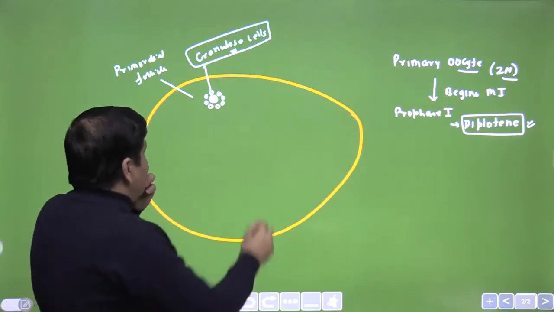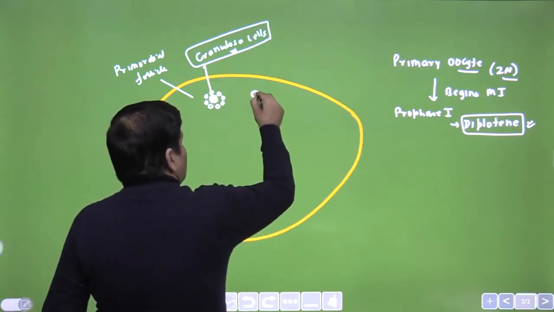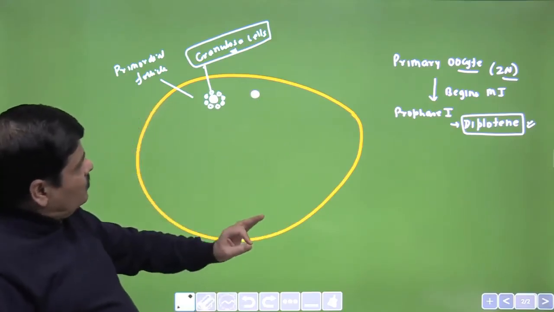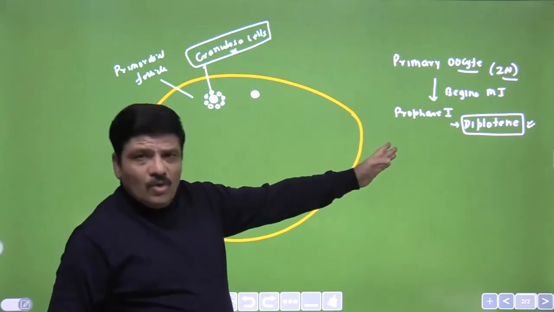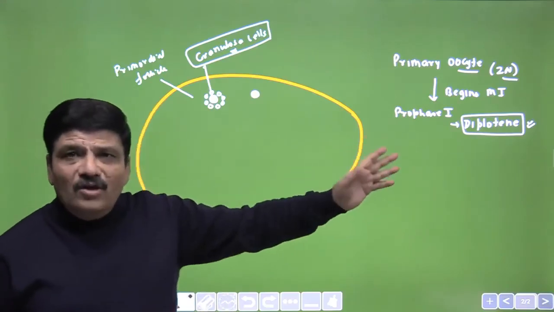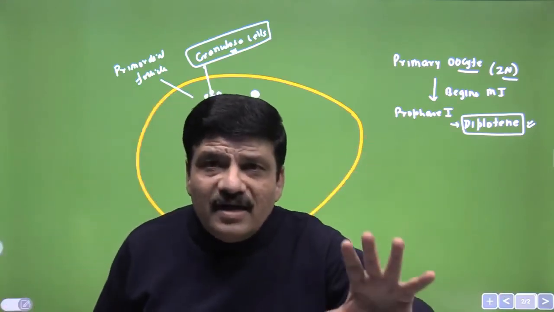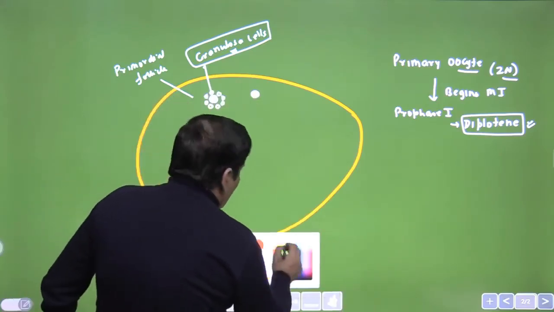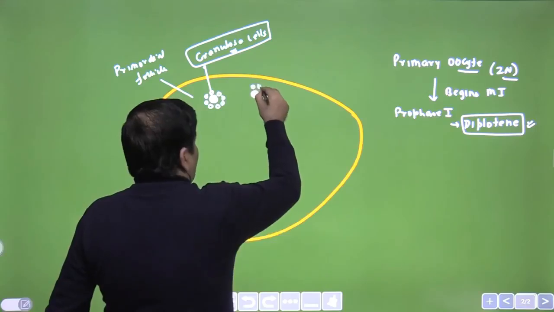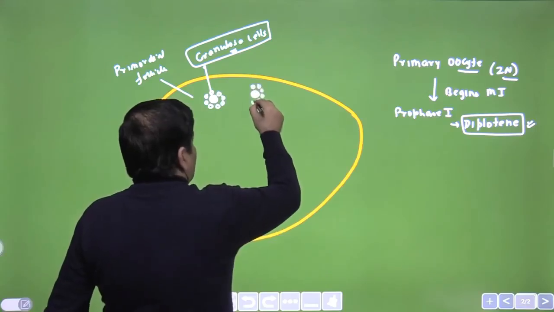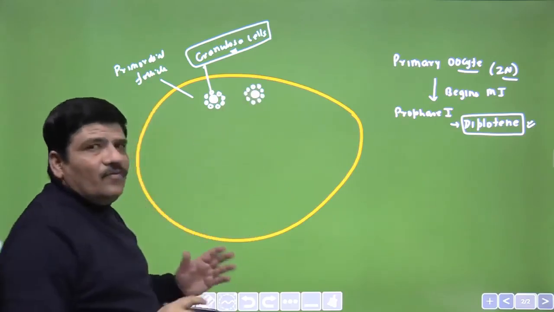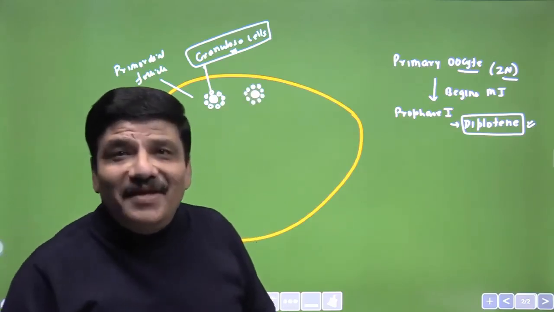So now this is the primary oocyte. This is still the primary oocyte. It has begun meiosis 1, has proceeded to prophase 1 diplotene of meiosis 1 and gets arrested there, and it is surrounded by a layer of granulosa cells, not primary follicles.